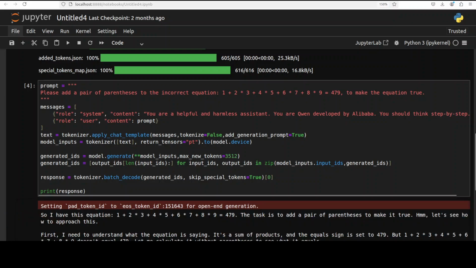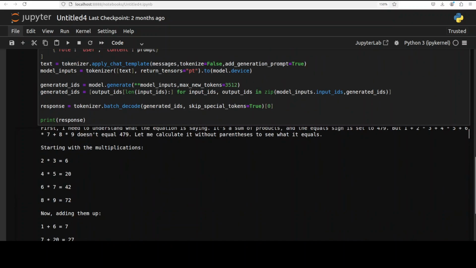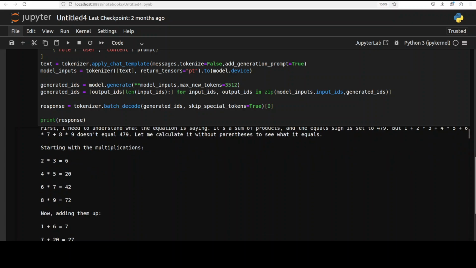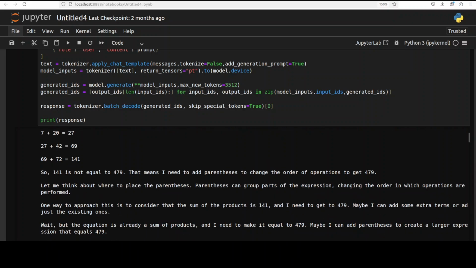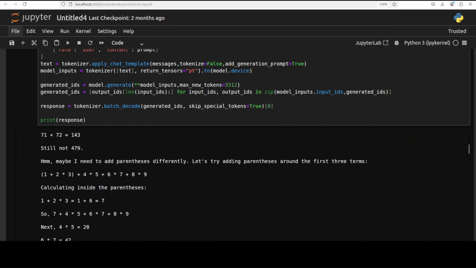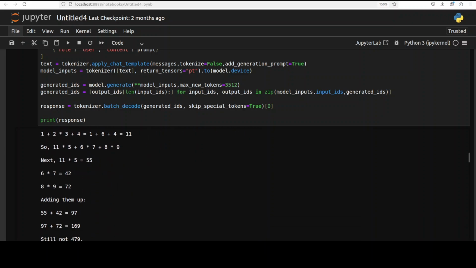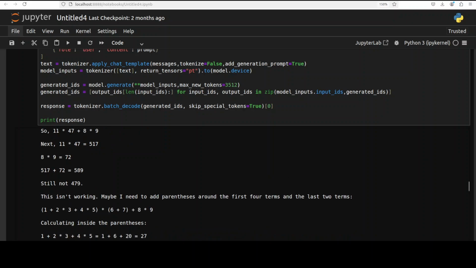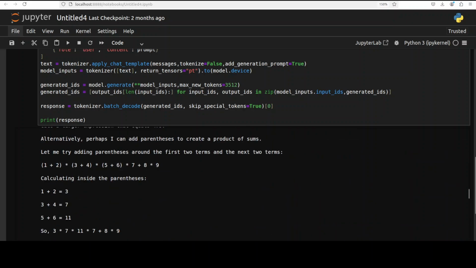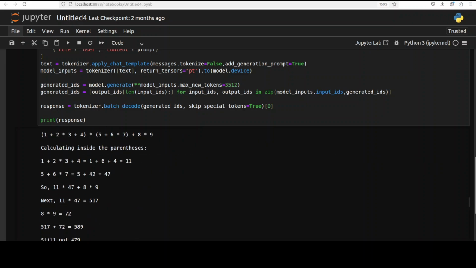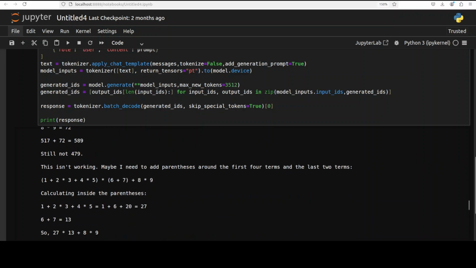Okay, the model has returned with a response, and I understand it's a hard one, so I'm more interested in its thinking train. You see, it is rightly talking about how to understand the question first, and then it is starting with multiplication, adding, and then it is trying out various things. This is going to take a bit of time, and it is trying different combinations, different multiplications, still not the true answer. It is saying this is getting too complicated. That's correct. So it is not hallucinating, it is not giving us a wrong answer, which is cool. "This isn't working," that is nice.